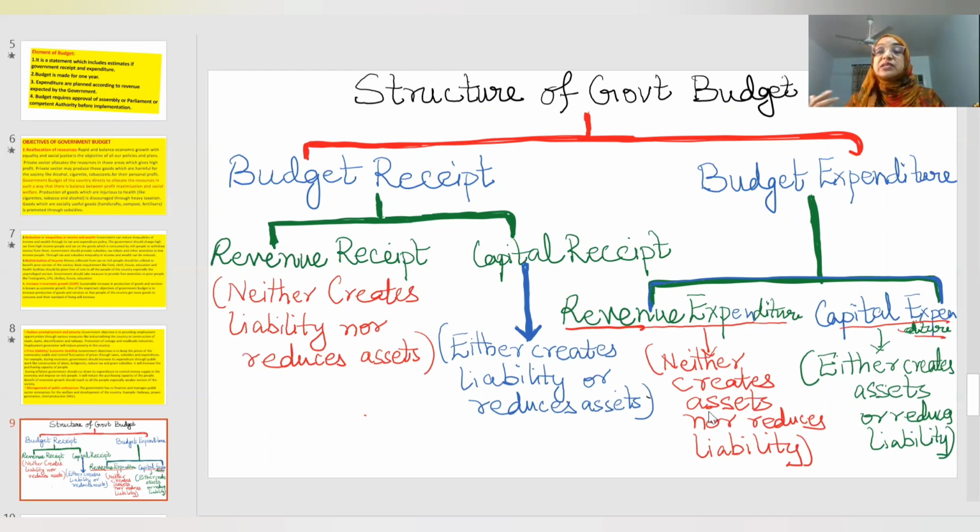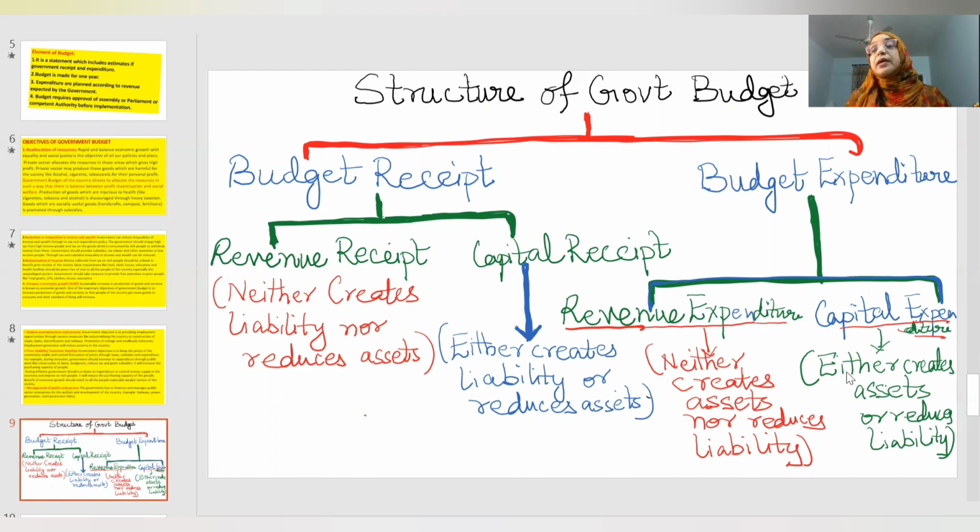Expenditure on police, on subsidy, on grants given to the public or to government officials, neither creates asset nor reduces liability. Next is capital expenditure. Capital expenditure is the expenditure done by the government which either creates asset or reduces liability.